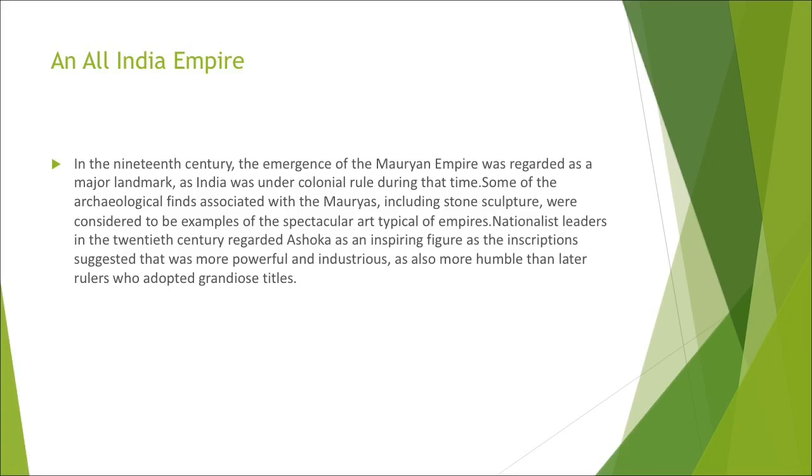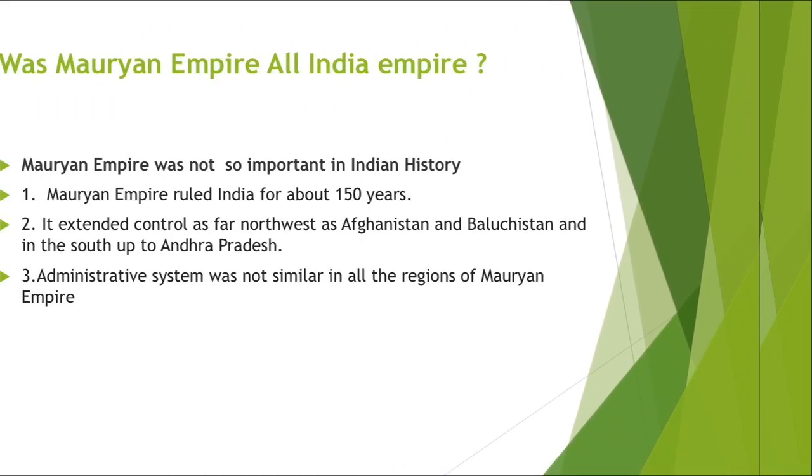The nationalist leaders of the 20th century, as I told, regarded Ashoka as an inspiring figure, as inscriptions have suggested that he was powerful, industrious and humble, unlike later rulers who adopted grandiose titles. That is why he is called Ashoka the Great, the greatest ruler of that period, who unified his empire and spread the messages of Dhamma. After the Kalinga War, when he adopted Buddhism, he became a just and benevolent ruler, more humble than the later rulers. That is why the nationalist leaders cite the example of Ashoka the Great in the 20th century.